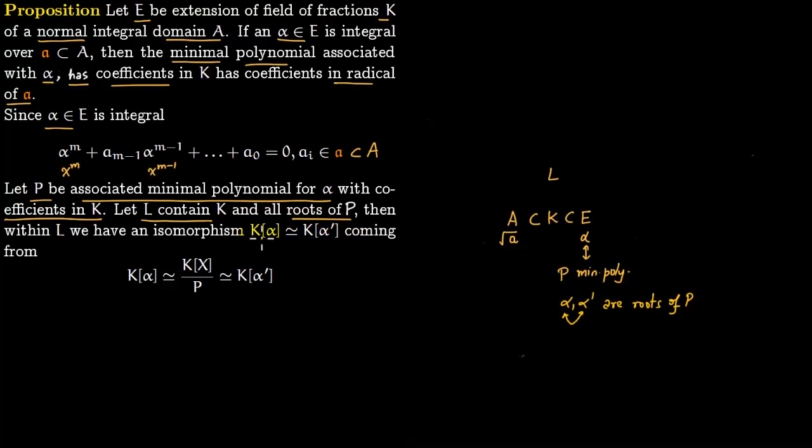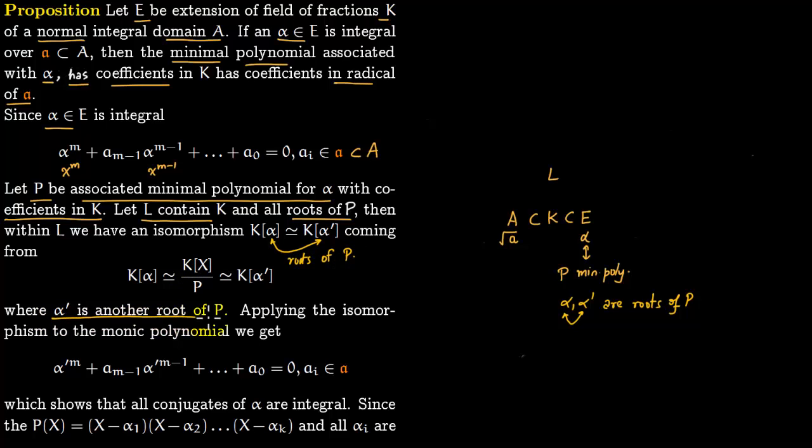And recall in Galois theory, how did we construct this isomorphism? We had K[x] over P. This was isomorphic to K(alpha prime) and also to K(alpha), where alpha and alpha prime are both roots of our minimal polynomial, where alpha prime is another root of P. Now you can apply an isomorphism here, because you can consider it in K(alpha).